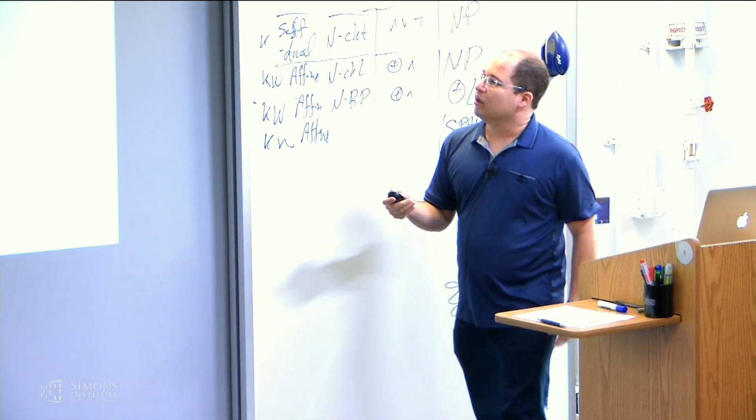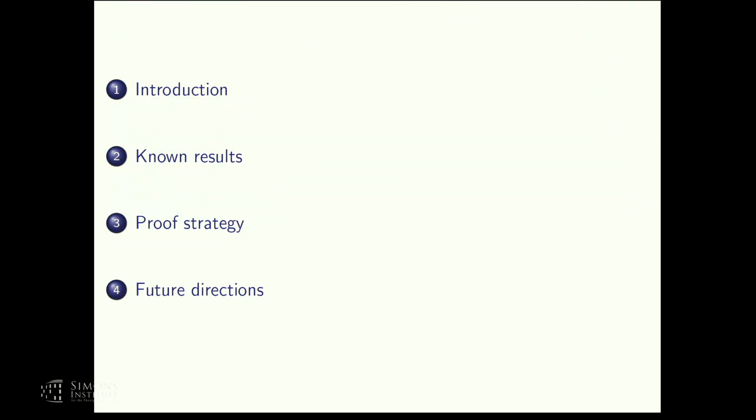More specifically, the talk will have 4 parts. First, in the introduction, I will just tell you what it is all about. Then I'll discuss what is known about this conjecture. Then, just to give you a flavor of what is going on, I'll discuss one proof strategy that has been useful in proving some of those results. And then finally, I'll describe some future directions which I believe are good for proving this result.